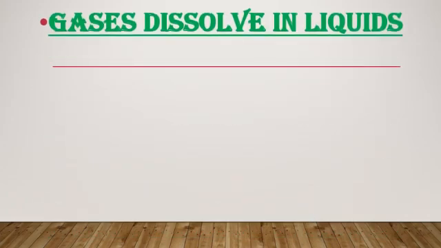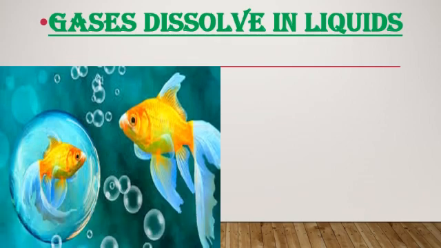Gases dissolve in liquid. Let us see more properties of matter. Now in that, some gases are dissolved in liquid. In liquid, gases are dissolved. How can that be? You must have seen a fish breathing in water. Like we need air to breathe, same way, the fish also needs air to breathe. From where does it get the air to breathe?